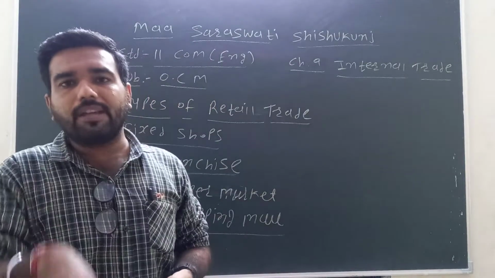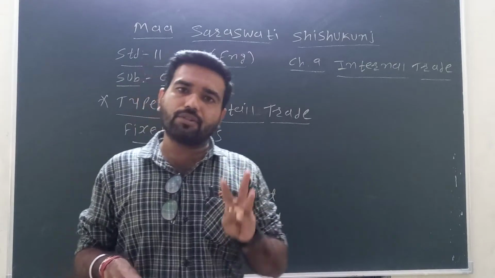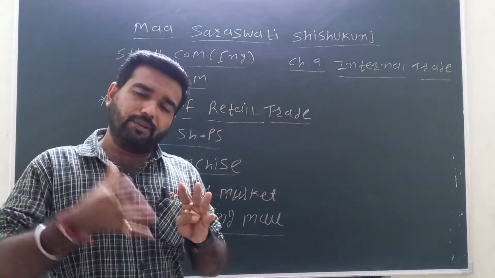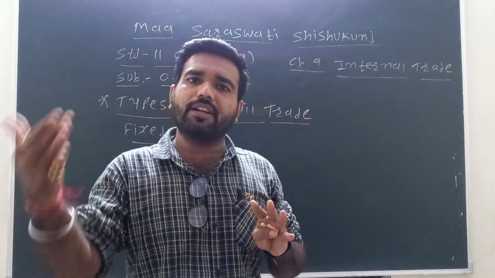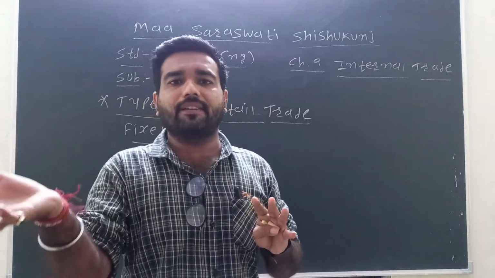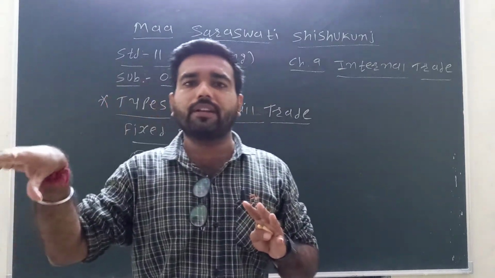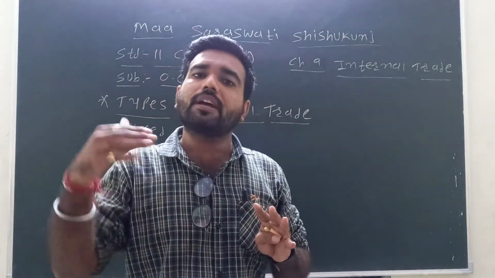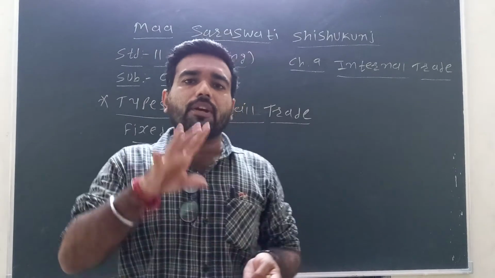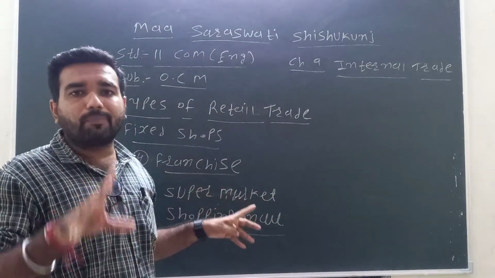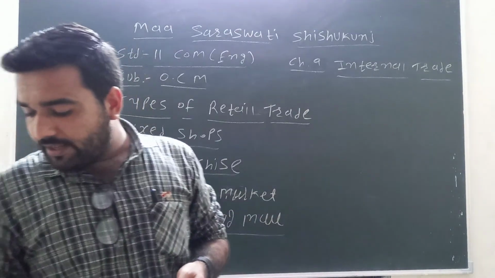In the big shop, first is the departmental store, second is the chain store, and third is the mail order shop, where everything is done using the post: placing the order, receiving the delivery, and also making the payment. So it is the mail order shop. Fourth one is franchising, fifth one is the supermarket, and sixth one is the shopping mall. So here the fixed shop is completed.